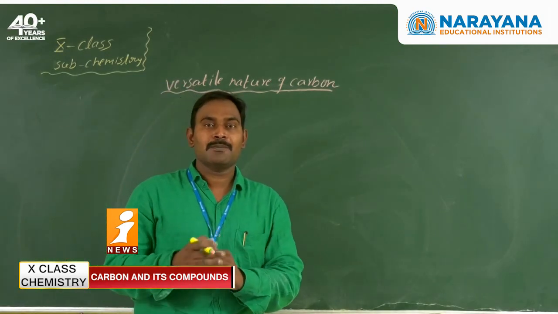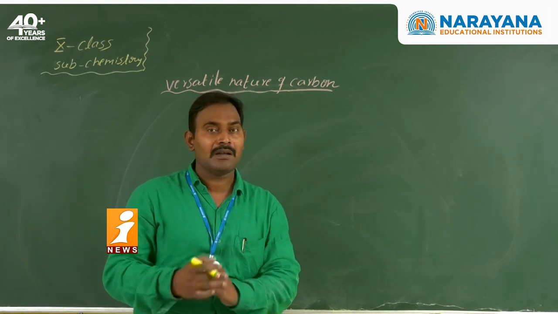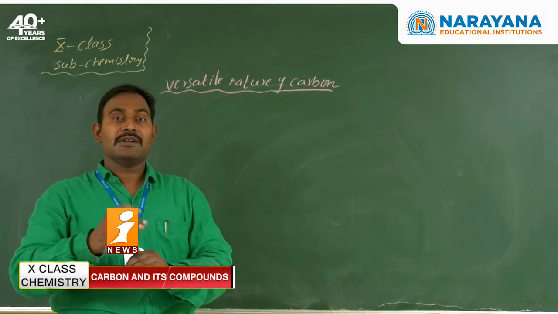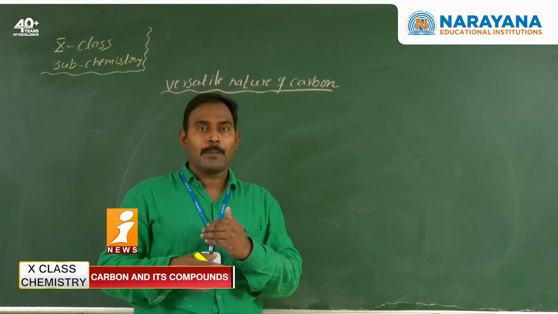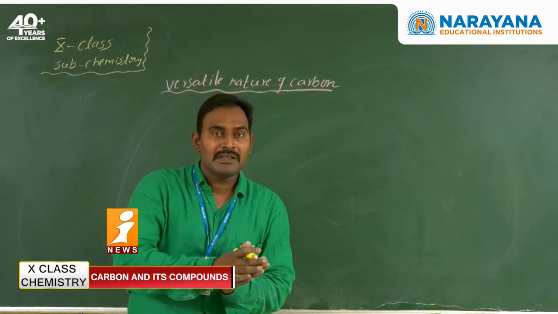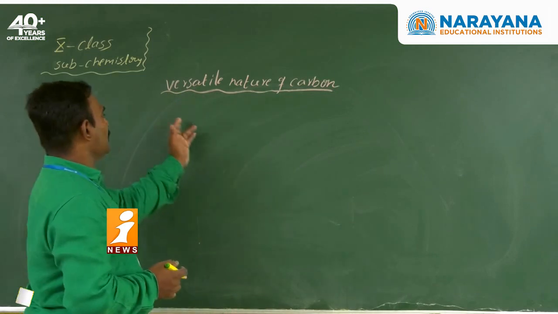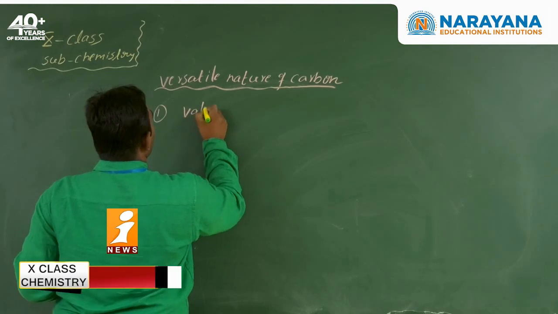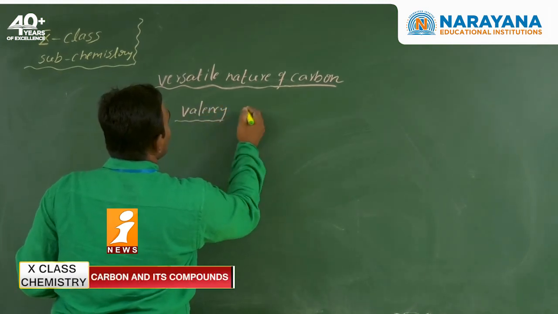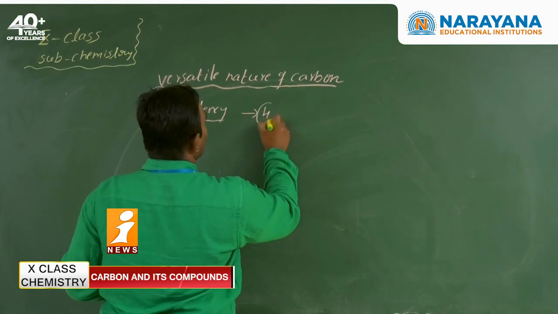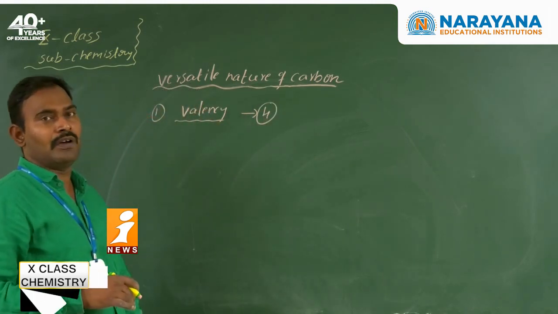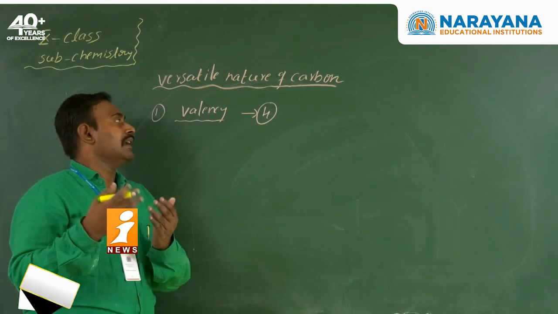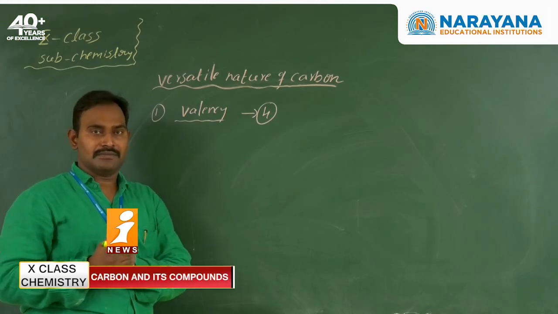Then what are the special properties of carbon? Why can only carbon form so many compounds? On which properties is it different from the other elements? Here, the first one is valency. What is the valency of carbon? 4. The valency of carbon is 4. That means carbon can form 4 bonds with other atoms, either other carbon atoms, the same atoms, or different atoms.